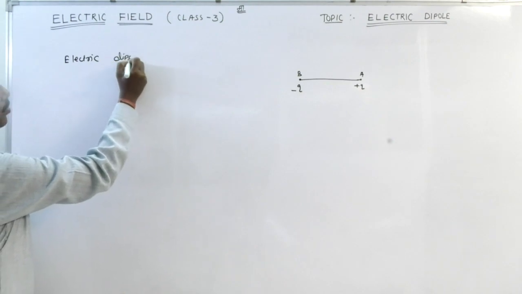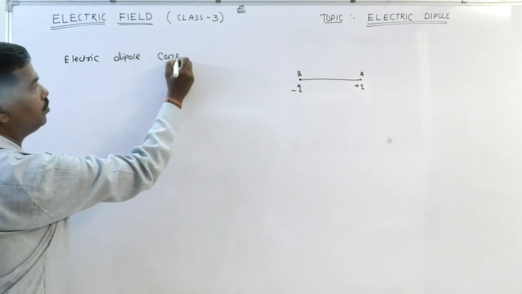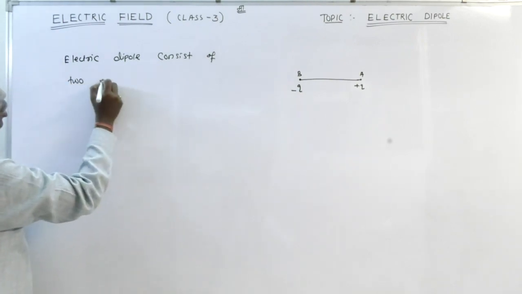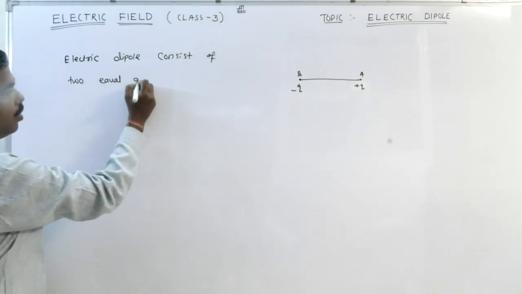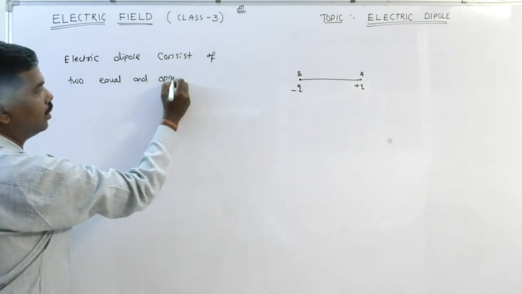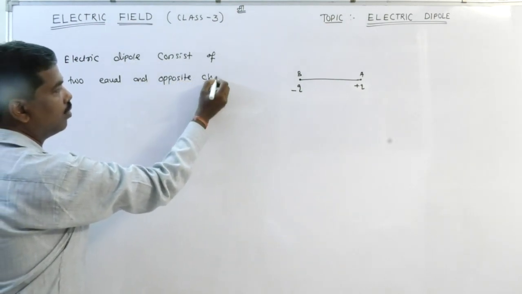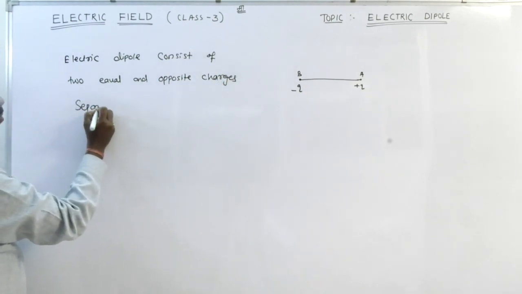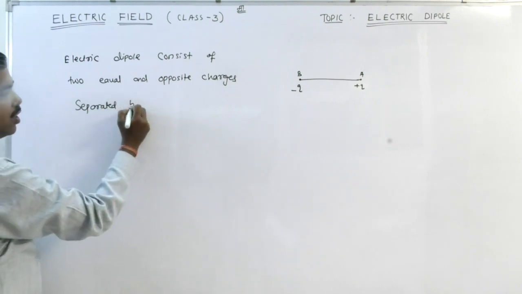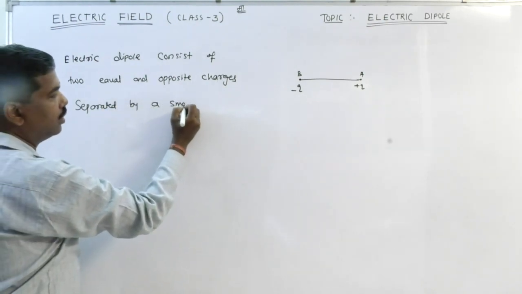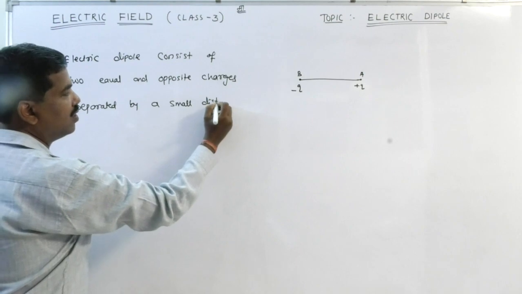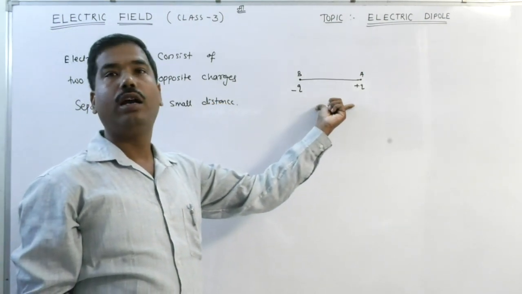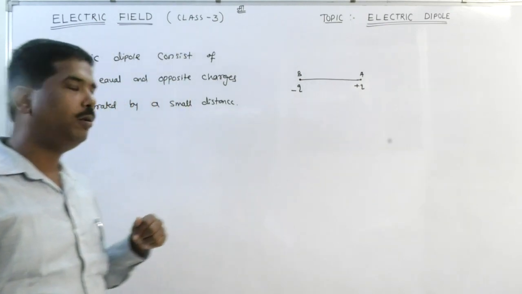Electric dipole consists of two equal and opposite charges separated by a small distance. Let AB be an electric dipole.